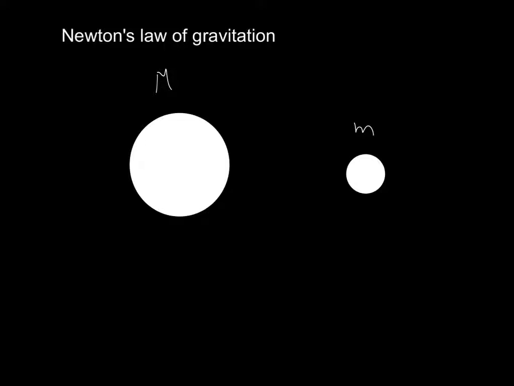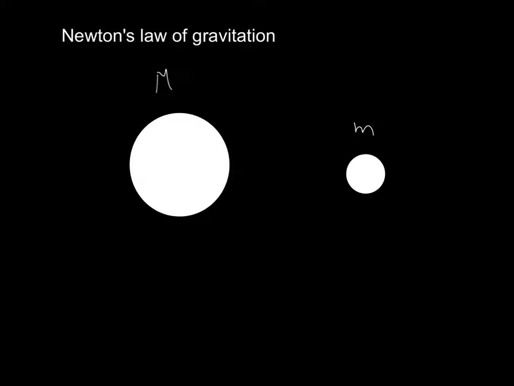Now, of course, the more mass you have, the more force that you feel. And there's another thing that is important, which is also the distance between the bodies. Because, for example, we feel the attraction of the Earth very strongly, but we don't feel the attraction of the Sun very strongly, even though the Sun is way, way, way bigger. And the reason for that is simply that the Sun is very far away from us, so the gravitational field that it exerts on us is very weak compared to that of the Earth, which is much closer.